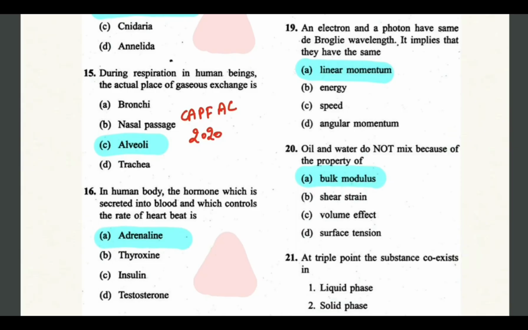Let's see the next question. During respiration in human beings, the actual place of gaseous exchange takes place in alveoli. So just remember this. This is also a very important question and has been repeated several times as a part of the respiratory system. Most people get confused here with nasal passages, but the correct answer would be alveoli.